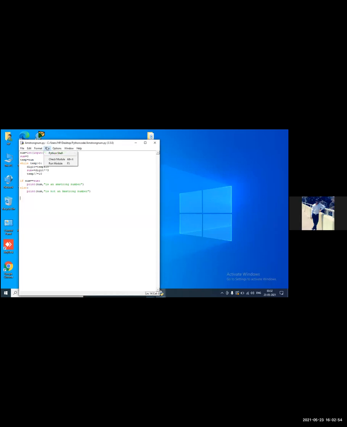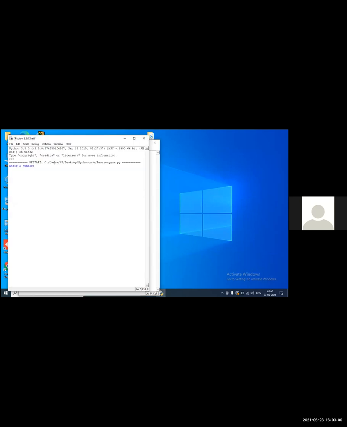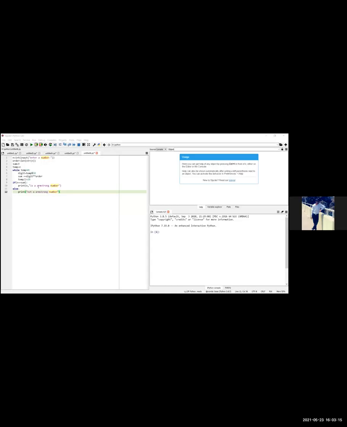Okay, Dolly, just run the code with 153. Okay, fine. You can stop your screen, and going to Pallavi.